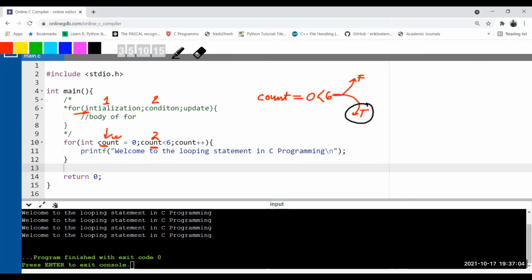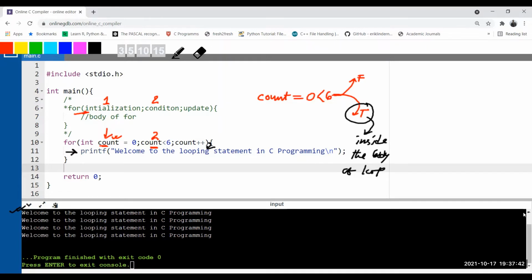So what will the compiler do? The compiler will go inside the body of the loop. Now when the program control goes inside the body of the loop, it will execute the lines that you have written inside the for loop. Here it is only one line, so that line gets executed and printed. You can see in the console that the line is also printed.